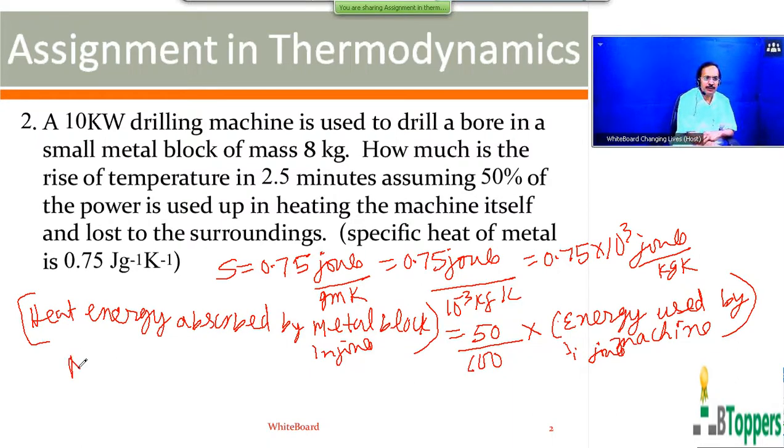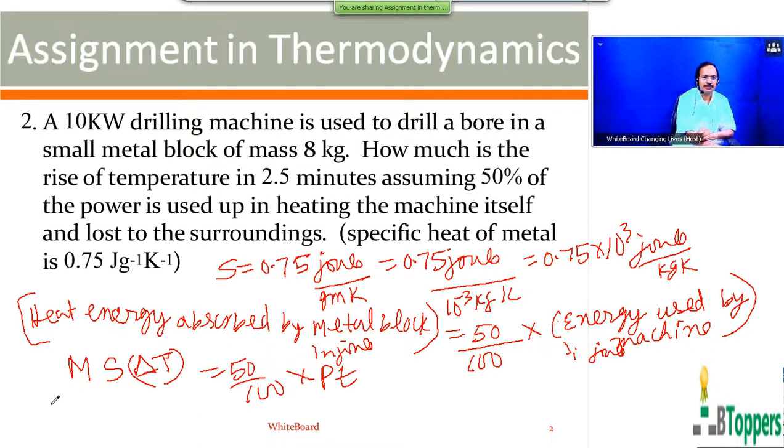Heat energy absorbed by the block is equal to mass of the block into specific heat of the block into rise in temperature of the block. That is, 50 by 100 times the energy used by the machine, which is equal to power into time, where P is the power here.